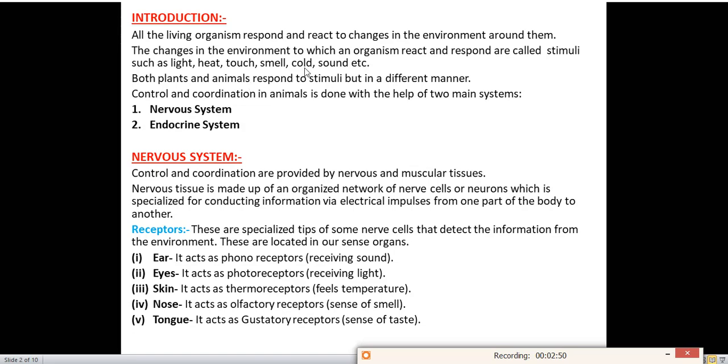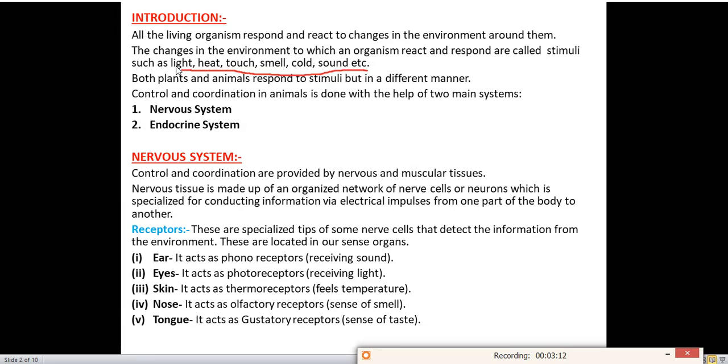The changes in the environment to which an organism reacts and responds are called stimuli, such as light, heat, touch, smell, cold, etc. These are the examples of stimuli: light, heat, touch, smell, cold, sound. Suppose a beam of light is entering your eyes, so you suddenly close your eyes. Why? Because that light is a stimulus and you are giving the reaction by closing your eyes.